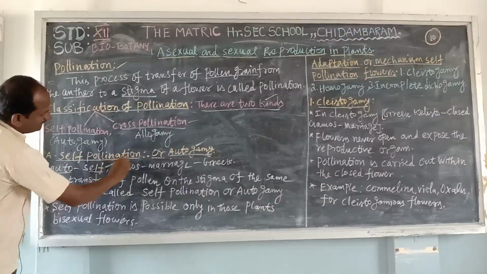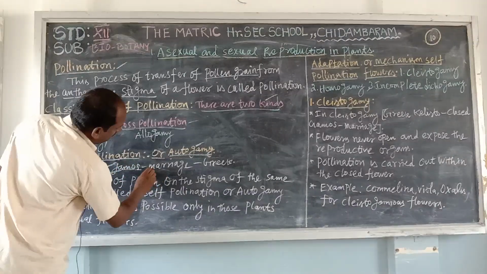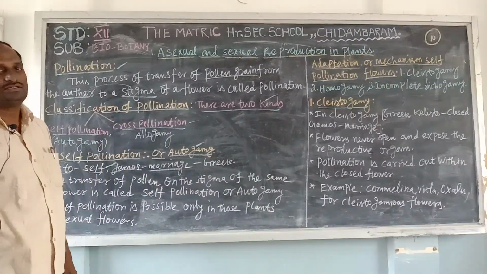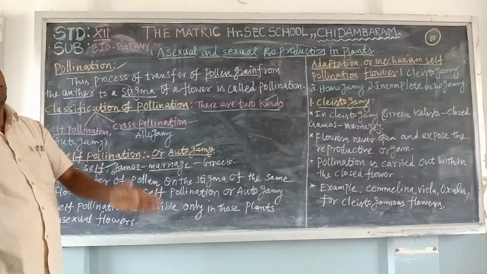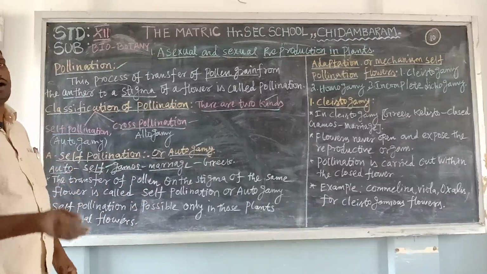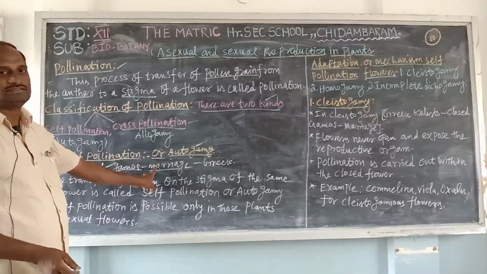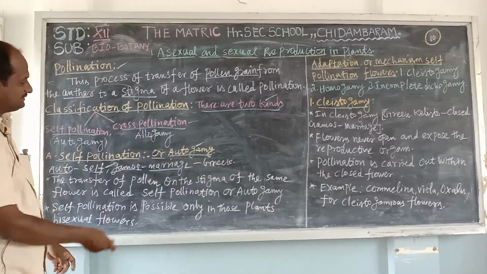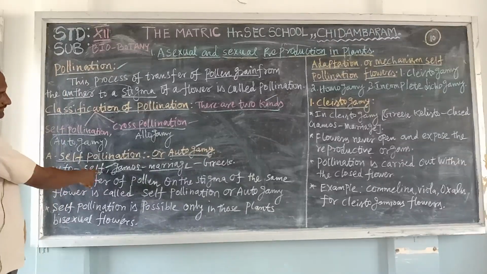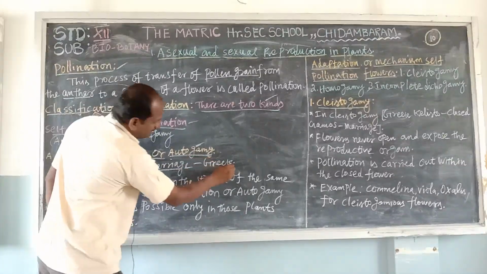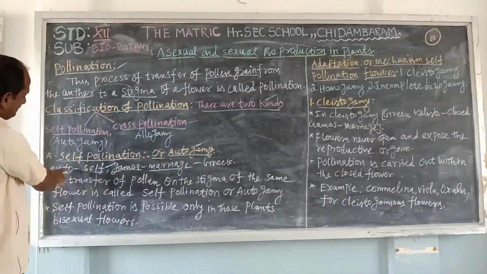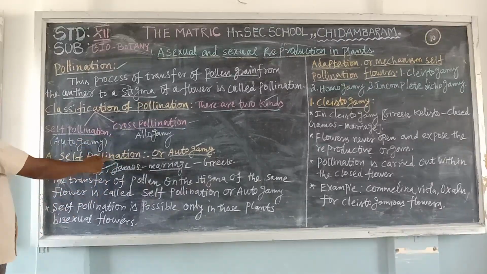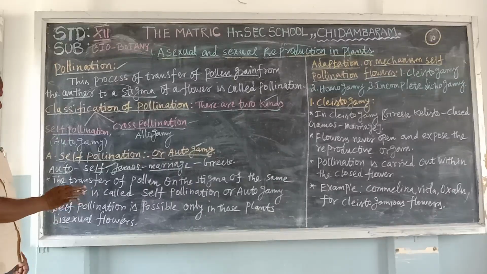Auto means self, gamous means marriage. Marriage means the transfer of pollen to the stigma is the marriage, the fusion of the male gamete with the female gamete. Auto means self and gamous means marriage, from the Greek words. This is the name of self-pollination.